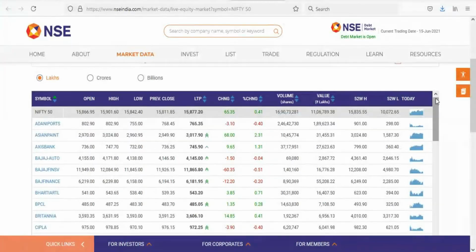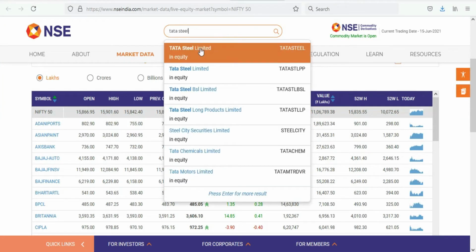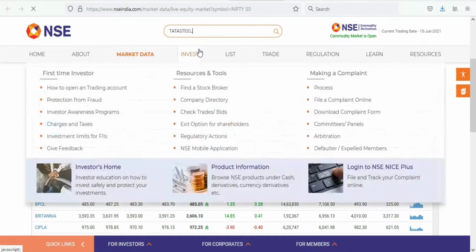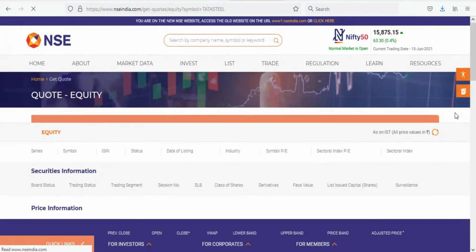Now I want to see a particular company's information. For example, Tata Steel. I want to know something about Tata Steel. I'm interested in Tata Steel. Okay, then type here in the search button Tata Steel and click here. A separate page will open.